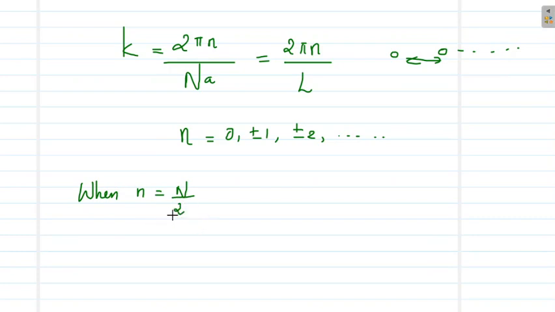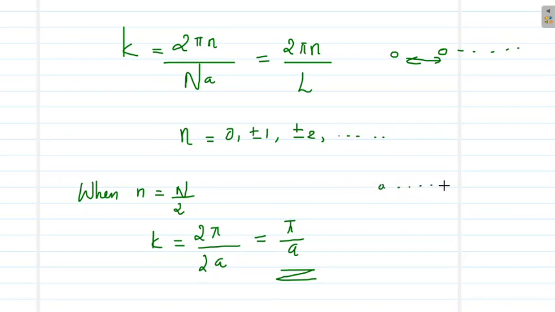So if n equal to N by 2, what will be K? K will be 2 pi by 2a, which is equal to pi by a. So this corresponds to the edge of the first Brillouin zone. For a linear lattice in one dimension, we know the edge of the first Brillouin zone in the K space is here at pi by a.